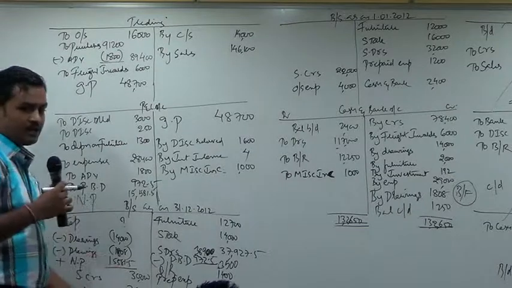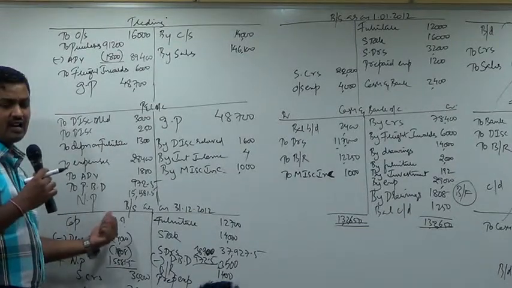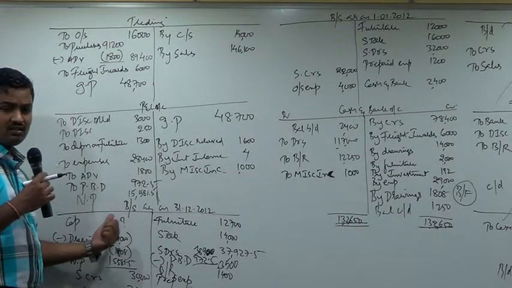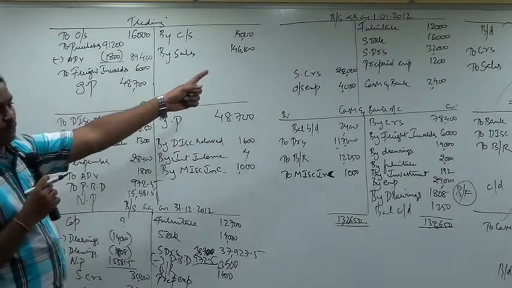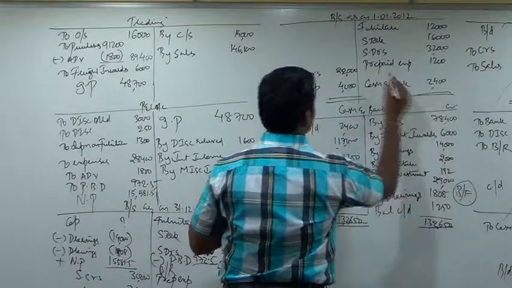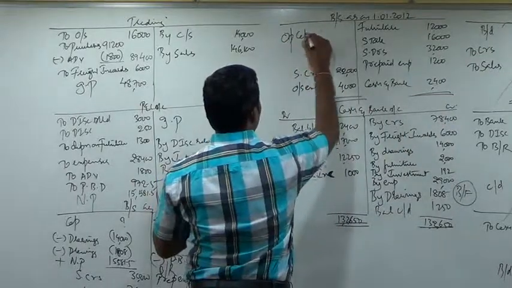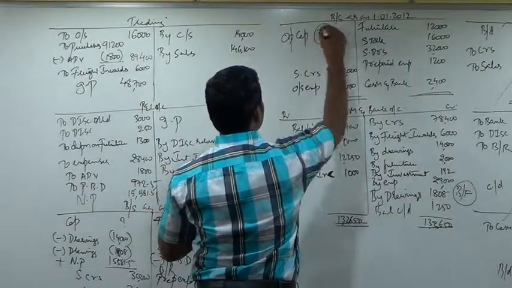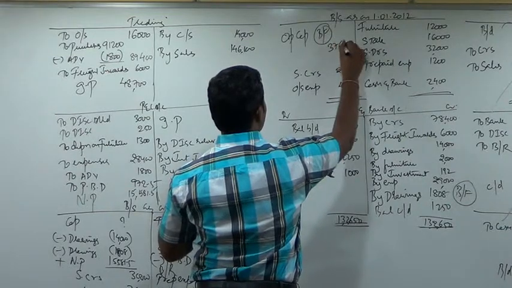Now we cannot close the balance sheet because we don't have the opening capital figure. Opening capital will come from the opening balance sheet. Opening capital is the balancing figure, how much is it?